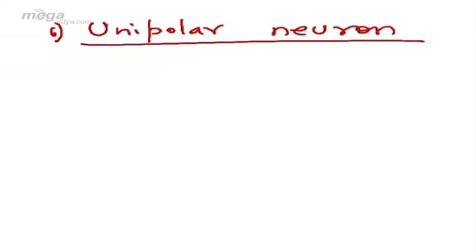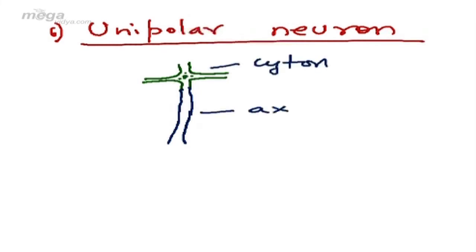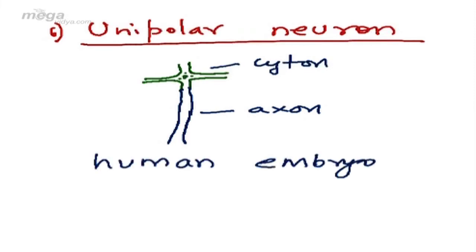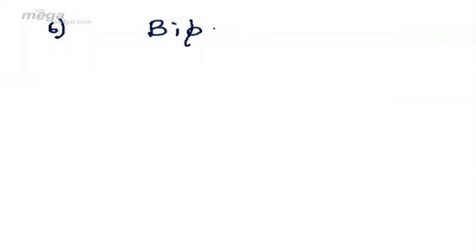Then the second type of neuron is the unipolar neuron. As you can see, this is a diagram of unipolar neuron. In unipolar neuron, there is one cyton and there is one axon. The unipolar neurons are found in human embryos. This is actually a developmental stage which will gradually lead to development of bipolar neurons. So from unipolar we switch on to bipolar neurons.